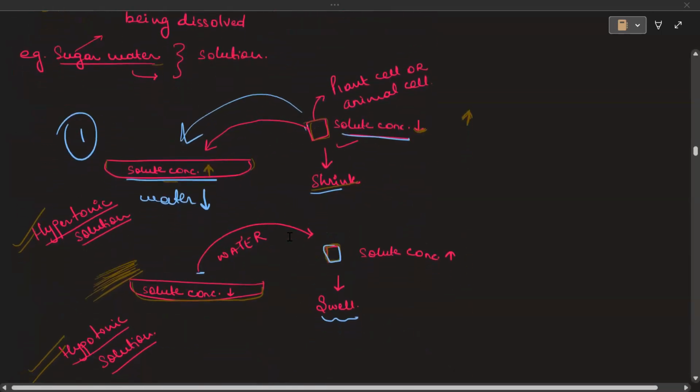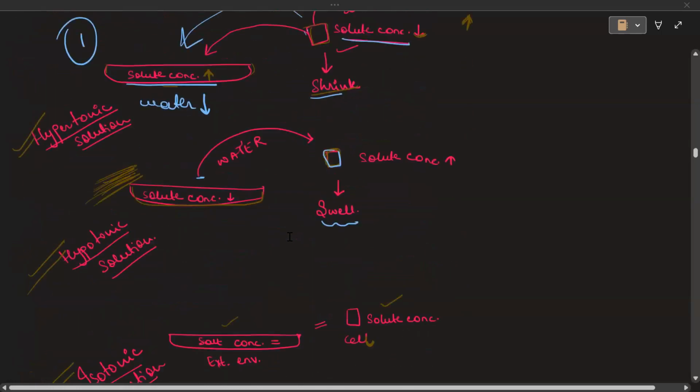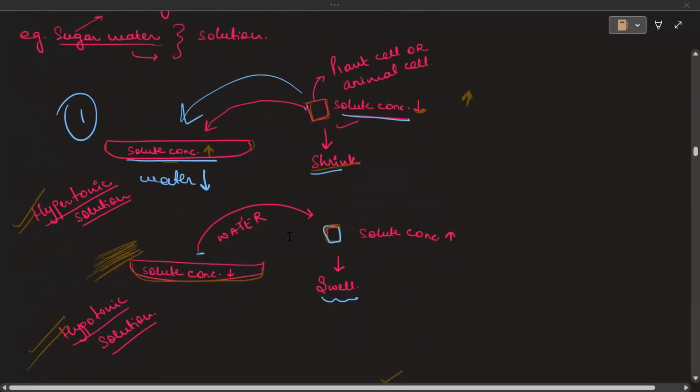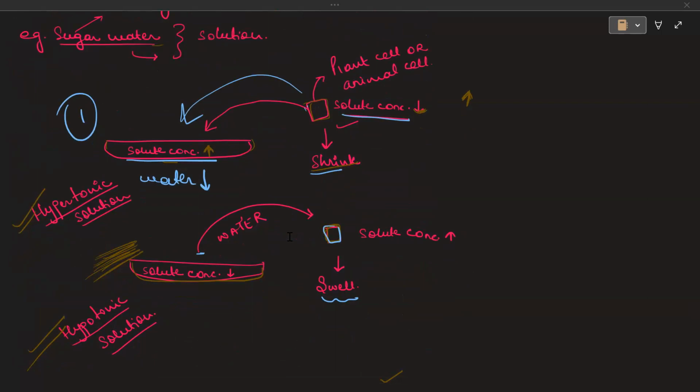Now, depending upon this, there are three types of solution. The first type is a hypertonic solution. A hypertonic solution usually means that in the external environment, the solute concentration is high and the water concentration is low. Inside the cell, the water concentration is high and the solute concentration is low. Because of this, the water will move from inside the cell to the outside environment. And this type of solution is known as hypertonic solution.